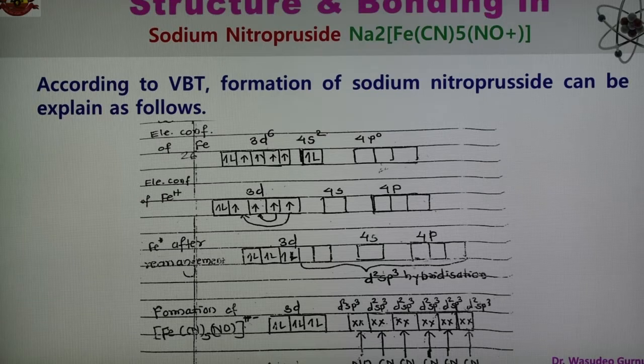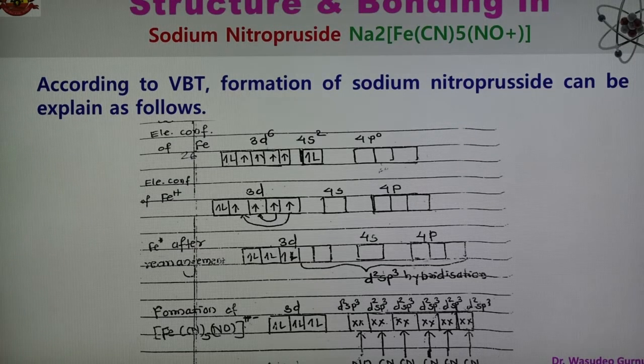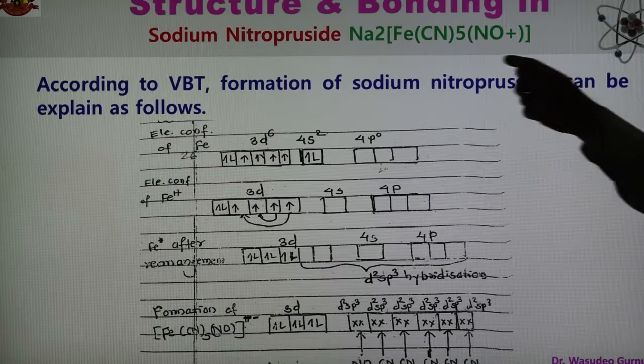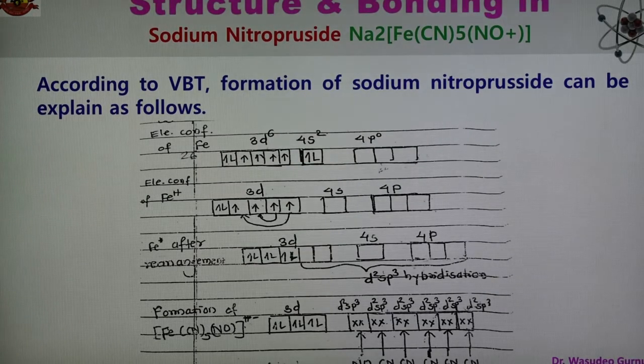According to the valence bond theory, VBT, the formation of sodium nitroprusside can be explained as given in this slide. As we know, in this complex the metal is Fe, and the atomic number of Fe is 26. So the electronic configuration of Fe with atomic number 26 is argon 3d6 4s2 in the ground state.